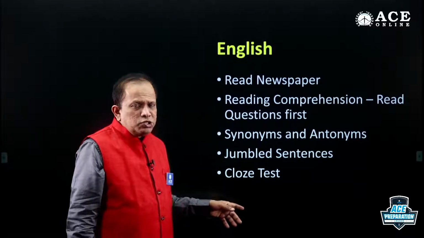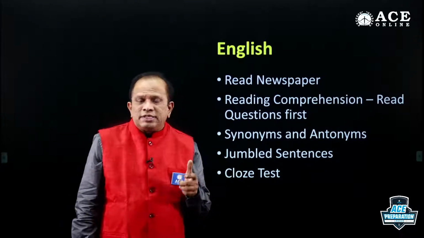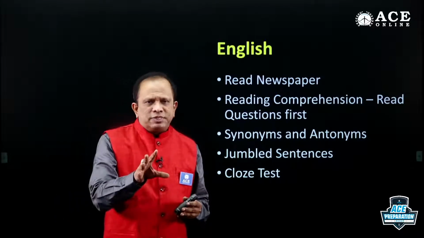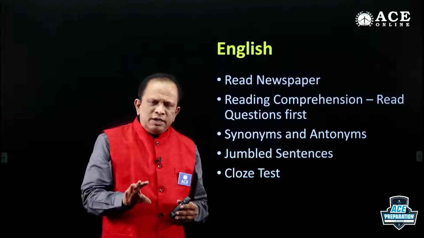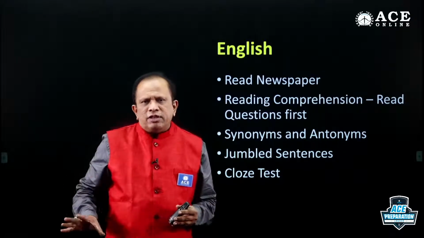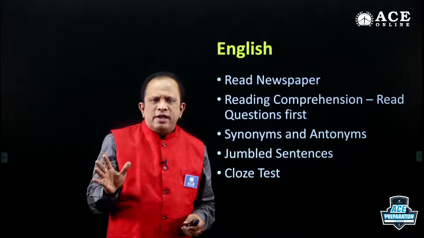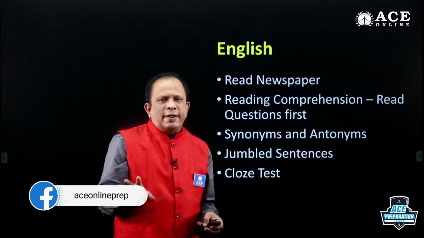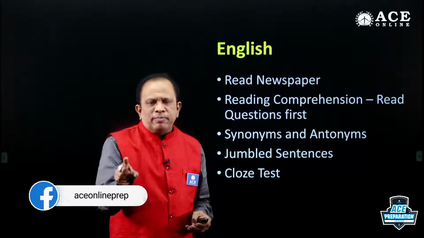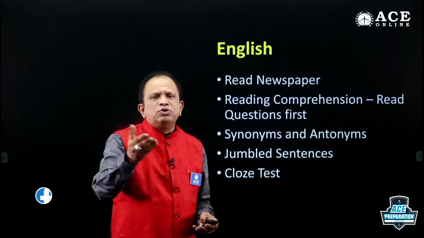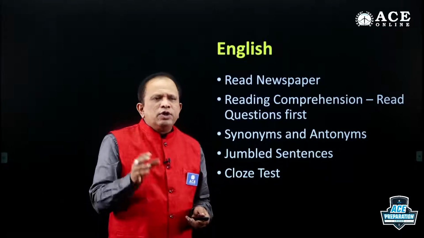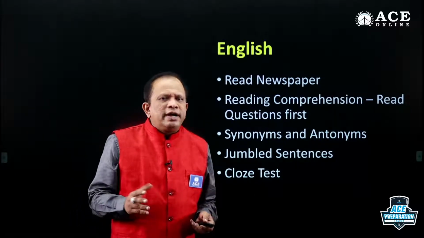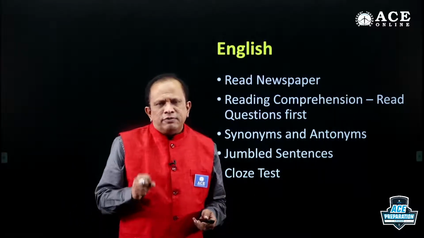Then cloze test is also there, and whenever cloze test is there, the clue is please read the entire paragraph. There are some gaps, there will be some blanks. Despite that, you please read everything, then you will get an overall idea. With that overall idea only, you have to pick up the words for each blank. Never decide immediately, okay, the first blank comes and what are the words, never do that. If you do like that, you will miss the overall idea of the author, and if you miss that, you will not be picking up the appropriate words.